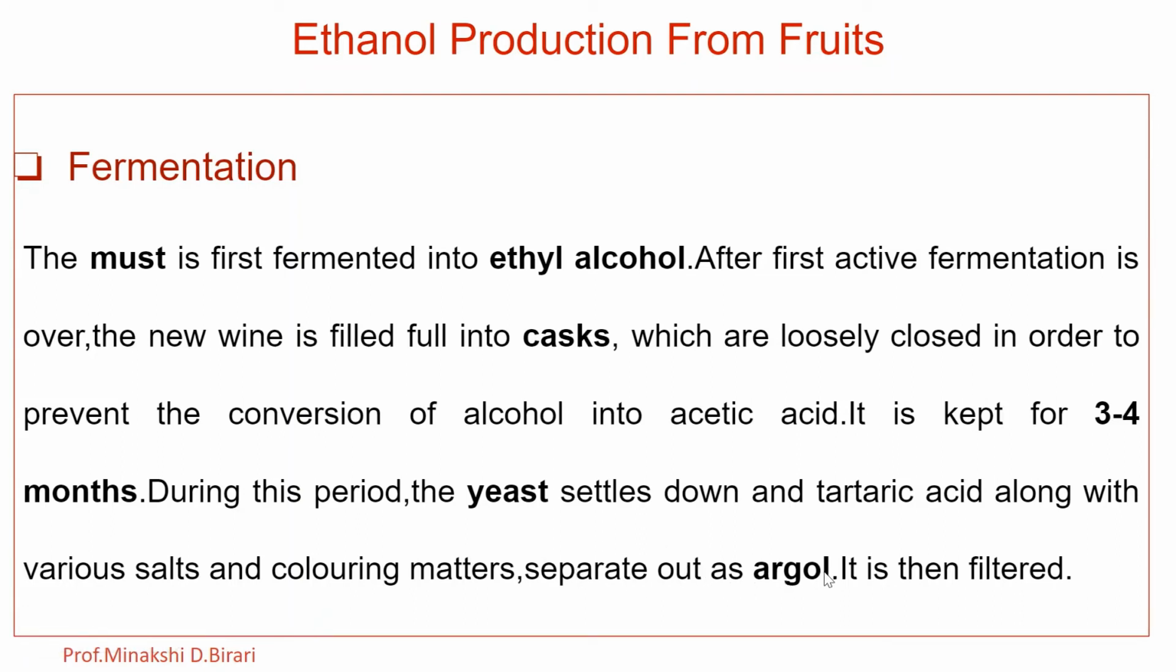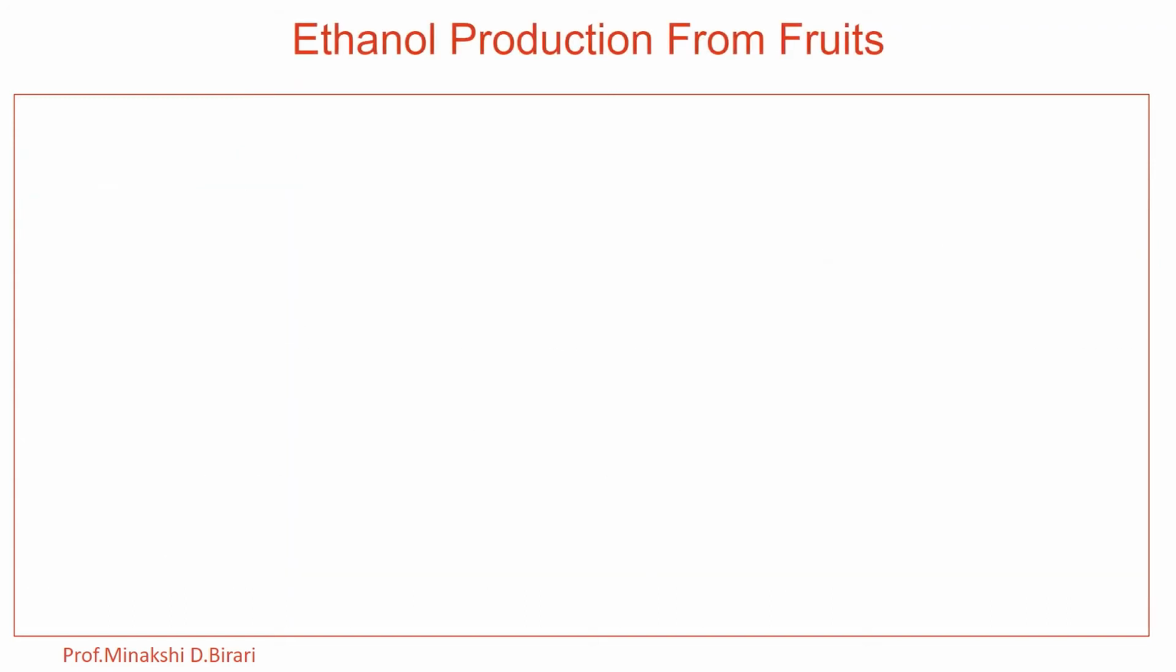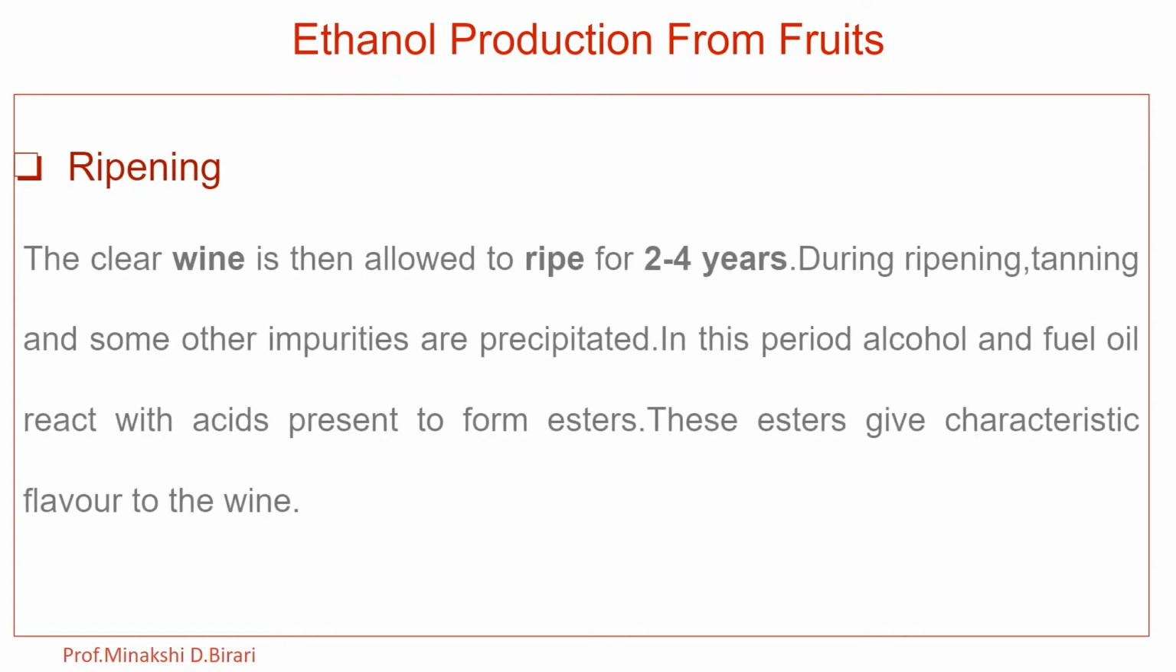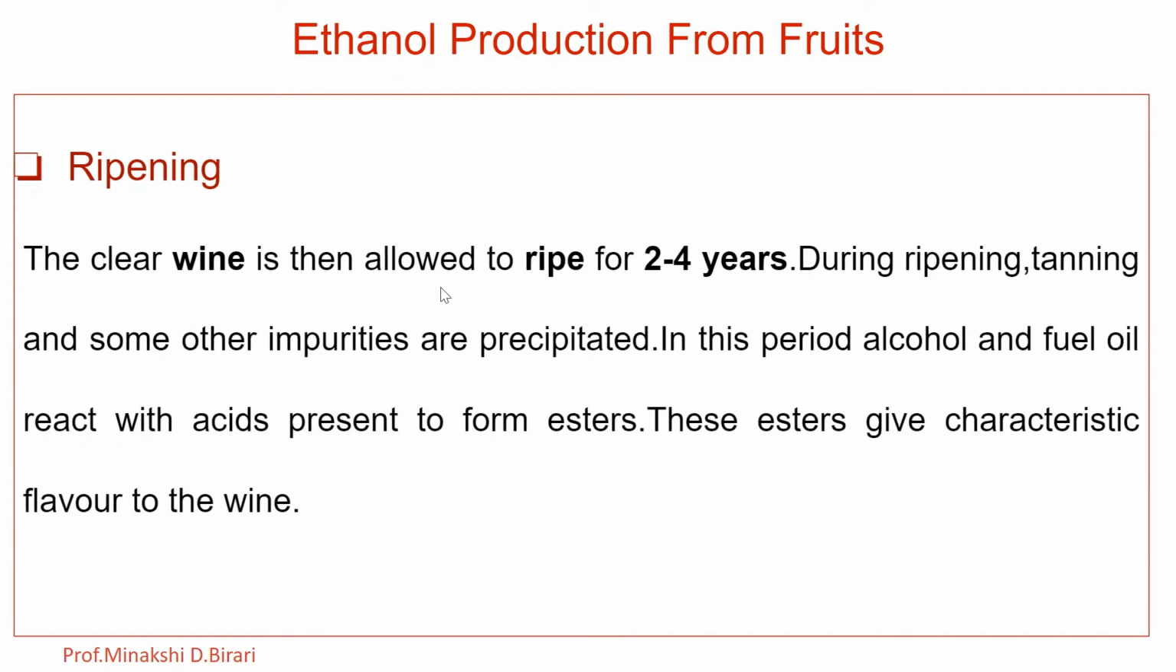argol. Argol is also used in fertilizers, in modern dyes, etc. Argol is a crude tartar. It is then filtered, and the next step is ripening. Here the clear wine is then allowed to ripen for 2 to 4 years.